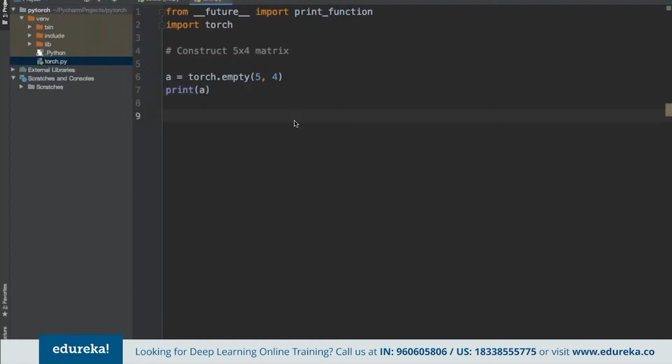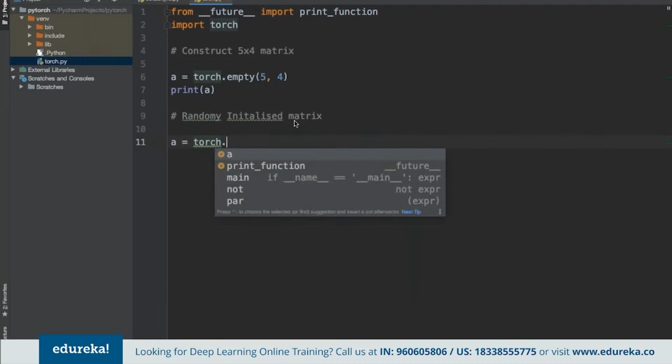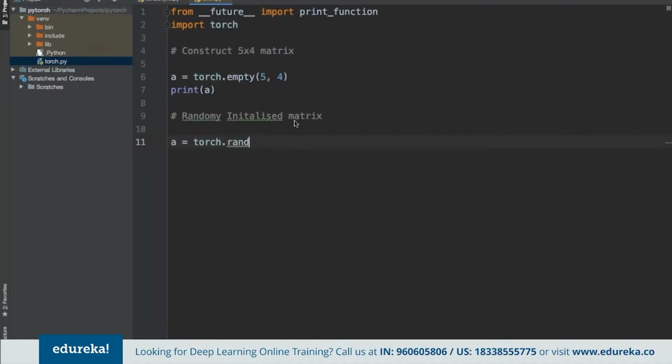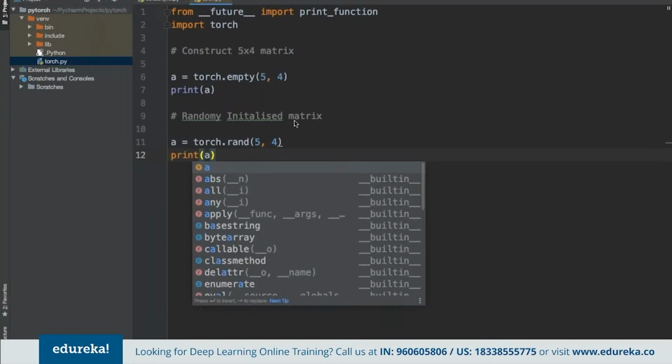So if we want to construct a randomly initialized matrix, we can specify A again, use the torch library, and since we are using this for randomized, we specify 5 by 4, and then we simply print A here.